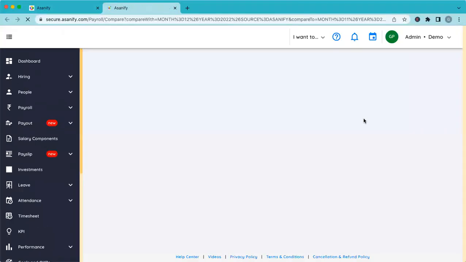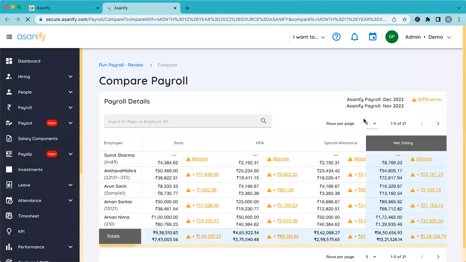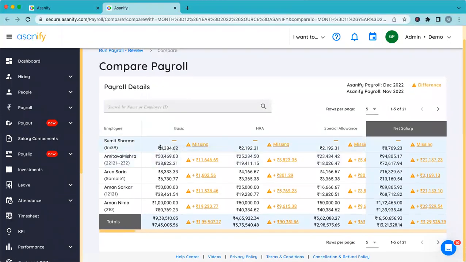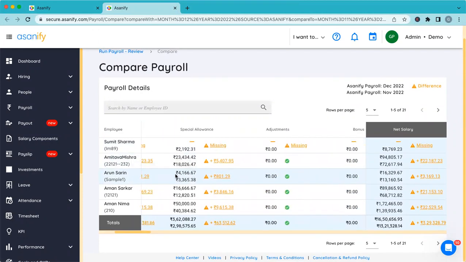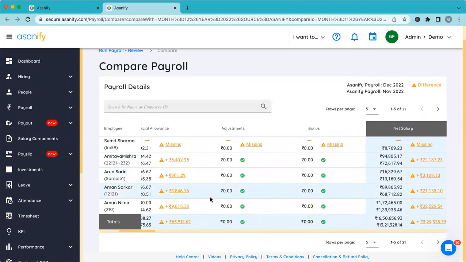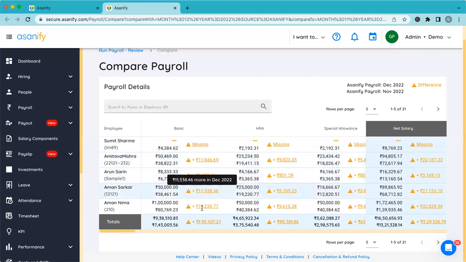If I click on this, what the system will now do is look at the December payroll, and for all the employees, each of the components of the salary, it will compare November versus December. If you can see my screen right now, for all the employees across all the components, I will be able to see whether everything is matching as per last month, or if there is a difference, how much the difference is. Some employees may have gone through a salary increment, somebody had an incentive, somebody may have had LOP days. As a result, the net salary may change, but at least you will know what to look at.